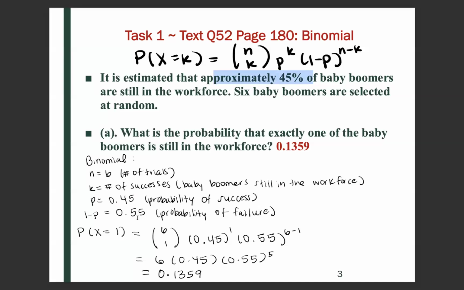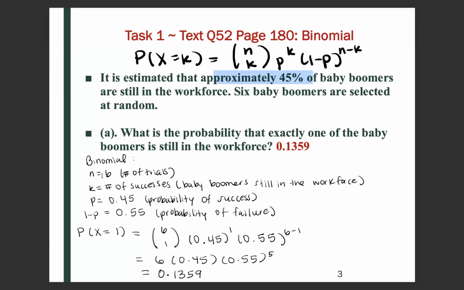0.45, or 0.55. And so part A is asking, what is the probability that exactly one of the baby boomers is still in the workforce? That's equivalent to saying, what is the probability that x equals 1 for a binomial?